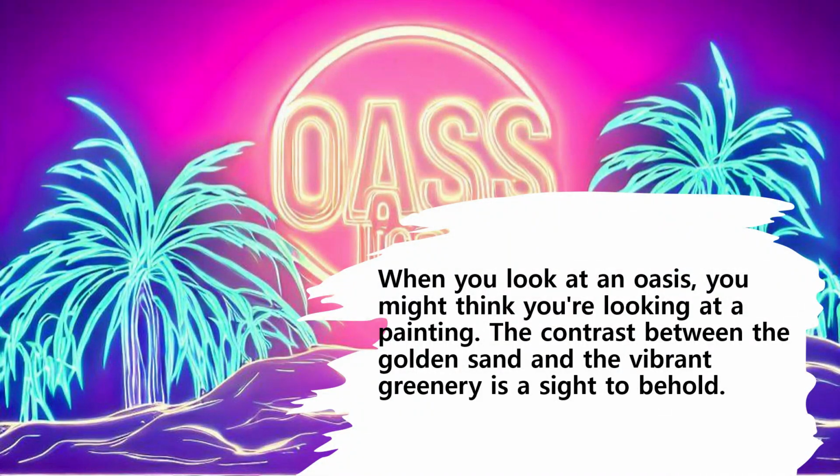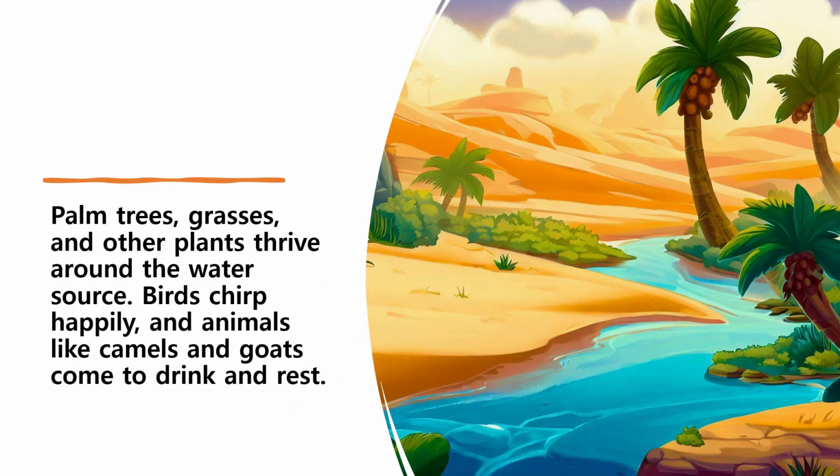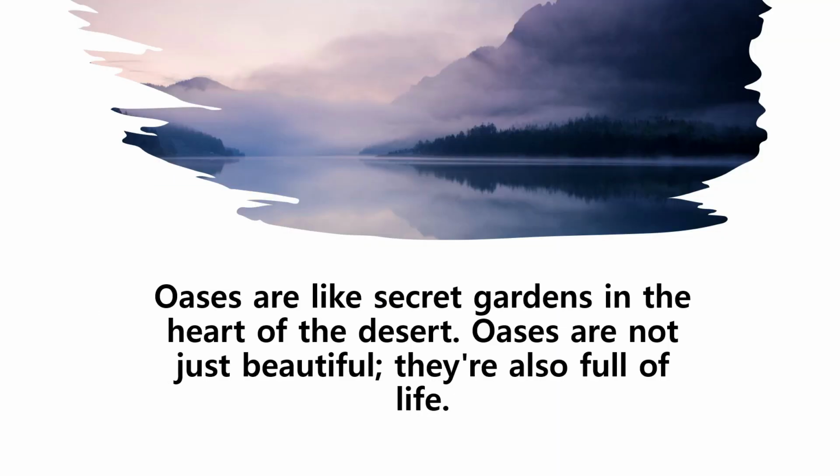When you look at an oasis, you might think you're looking at a painting. The contrast between the golden sand and the vibrant greenery is a sight to behold. Palm trees, grasses, and other plants thrive around the water source. Birds chirp happily, and animals like camels and goats come to drink and rest. Oases are like secret gardens in the heart of the desert.